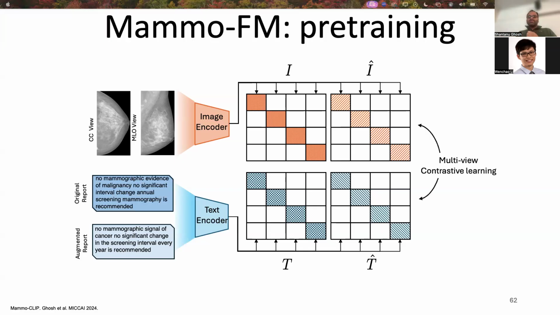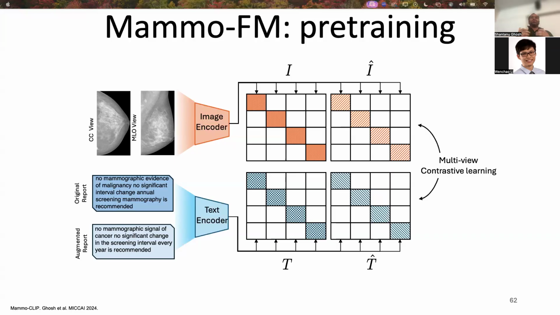Finally, we apply contrastive learning across all pairs: image and text, image and augmented text, augmented image and text. Our pre-training data comes from a variety of sources. Some of them have one view missing, some of them have one particular section of a report missing, and this loss can handle everything. The image encoder here is EfficientNet-B5, which handles large 1520 by 912 image resolution.